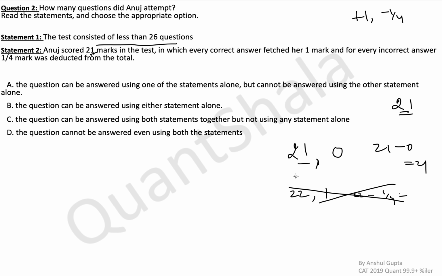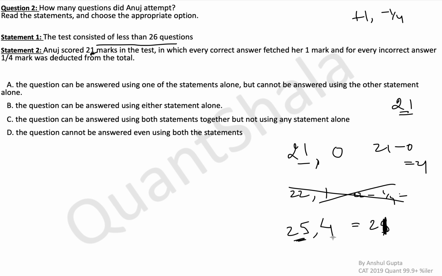So for the score to be an integer, which is 21 here, we need at least 4 wrong answers. That would be a case like this: 25 attempted and 4 wrong answers. So the total attempted is 25, which means 21 correct questions.